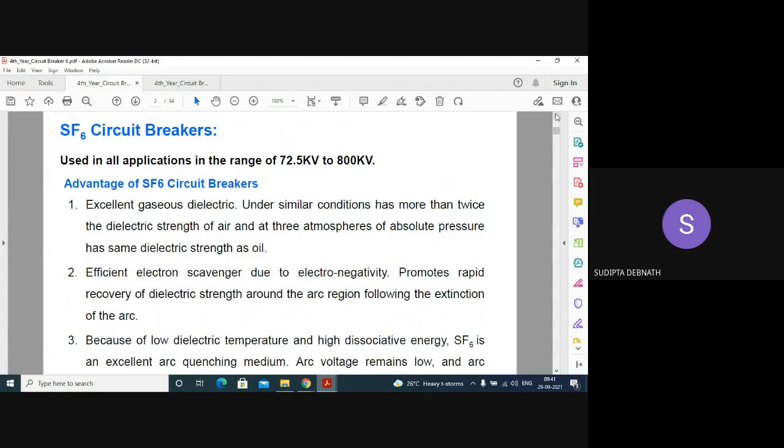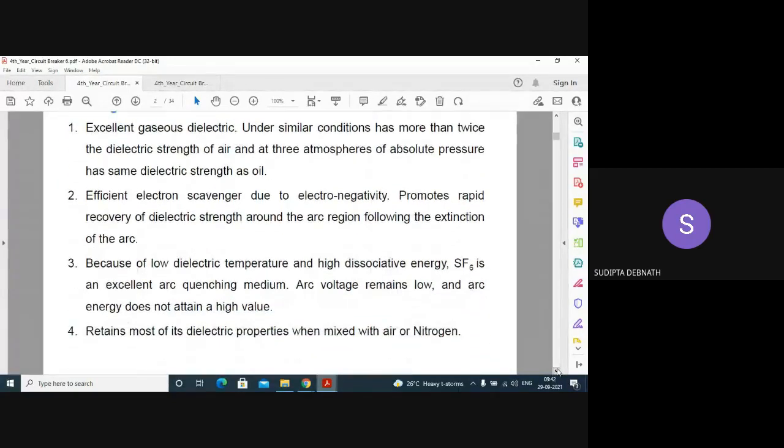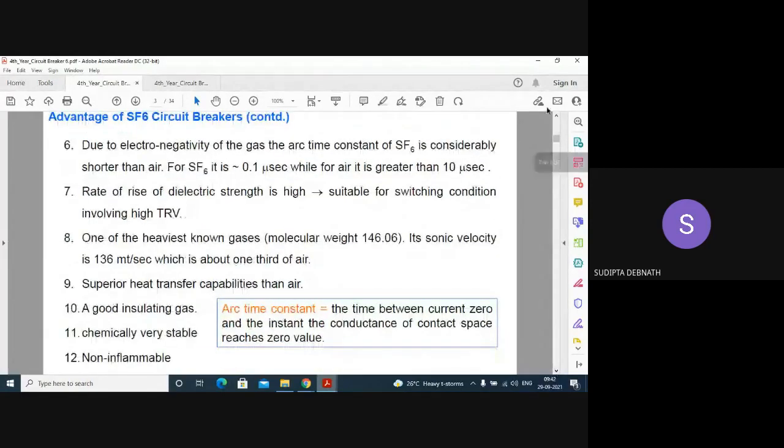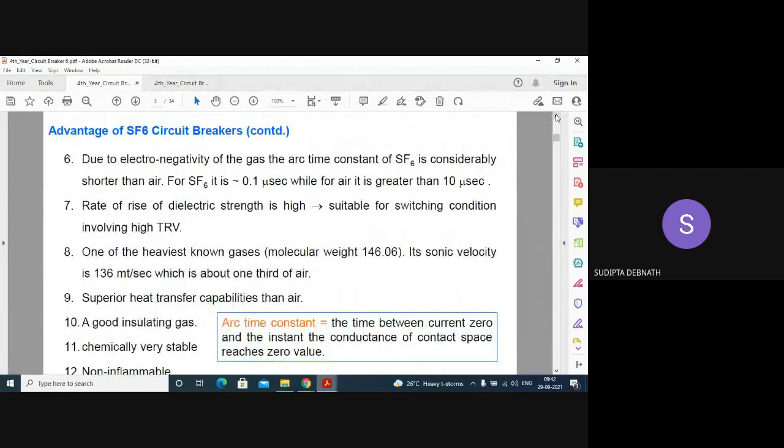It is an efficient electron scavenger due to electronegativity, and promotes rapid recovery of dielectric strength, because whatever free electrons are there in the arcing medium, it will attract. Because of low dielectric temperature and high dissociative energy, SF6 is an excellent arc quenching medium. It retains most of its dielectric properties when mixed with air or nitrogen. So even if it gets mixed with air or nitrogen, its dielectric property remains the same. Other advantages are due to the electronegativity of the gas.